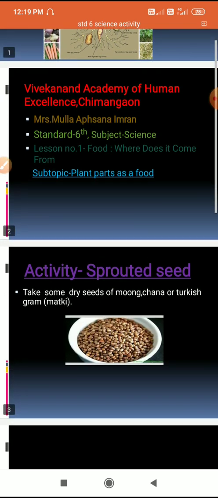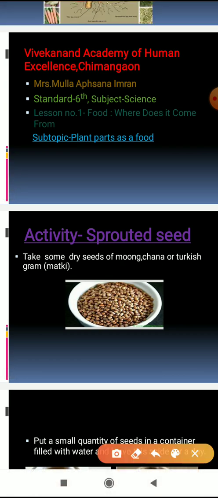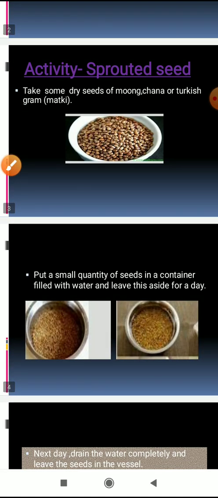So look here students, activity 5. In activity 5 we take dry seeds of moong, chana or Turkish gram. Turkish gram, we call it matki. So here we take some dry seeds of matki. Now put a small quantity of seeds, seeds of matki, in a container.